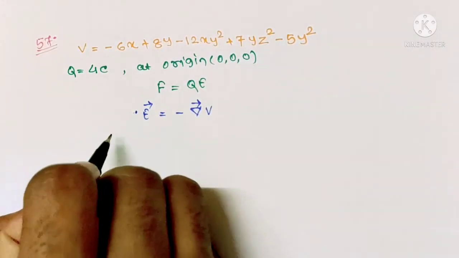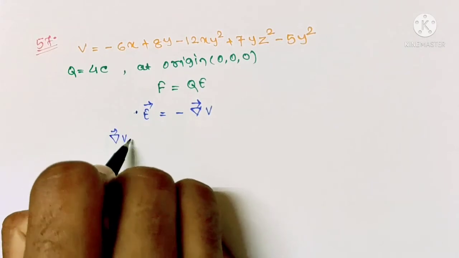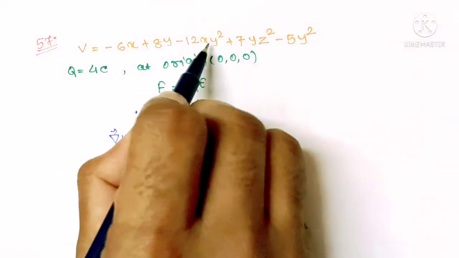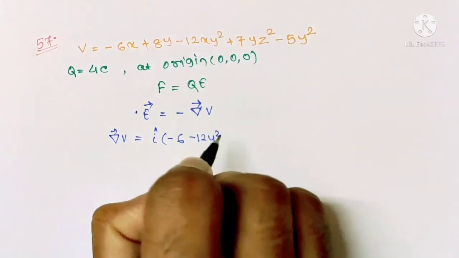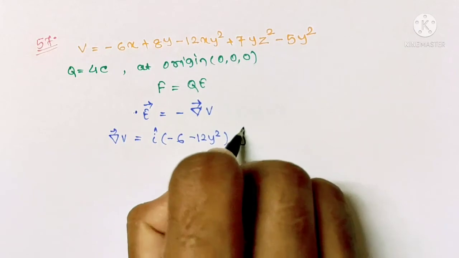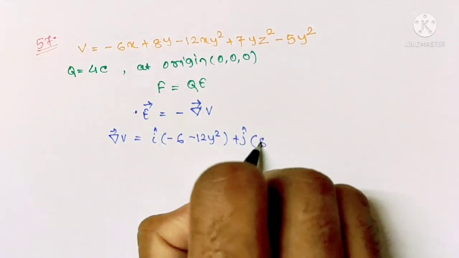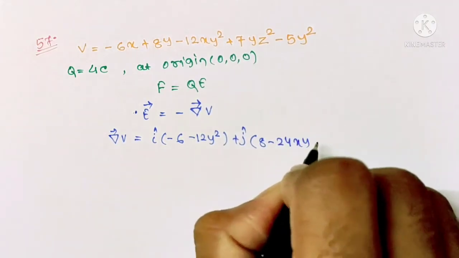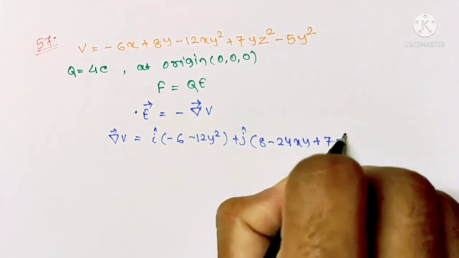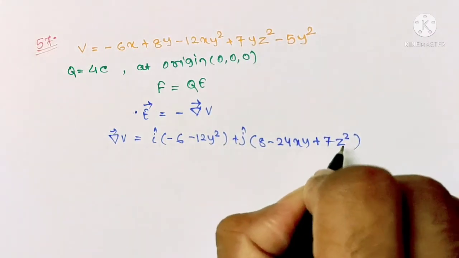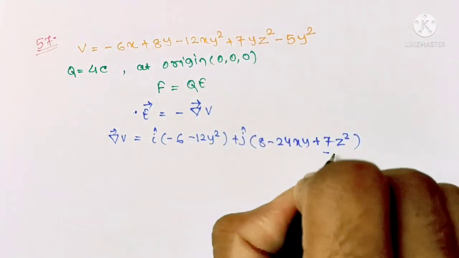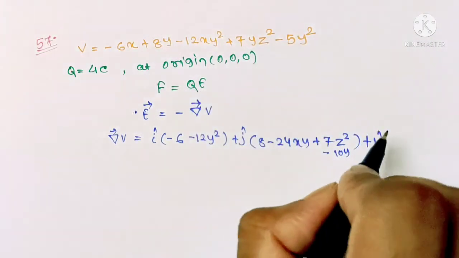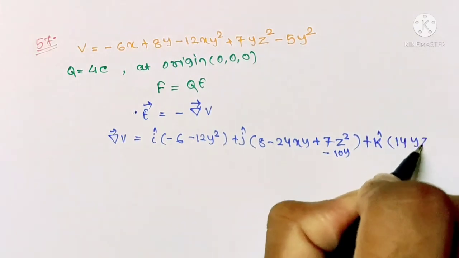Here gradient of potential will be i cap (minus 6 minus 12 y square) plus j cap (8 minus 24 xy) plus (7 z square minus 10 y) plus k cap 14 y z.